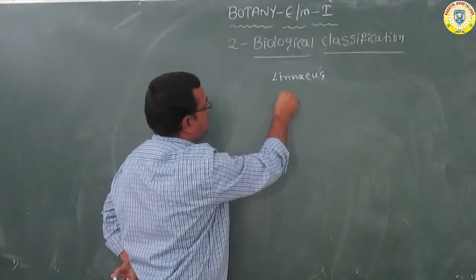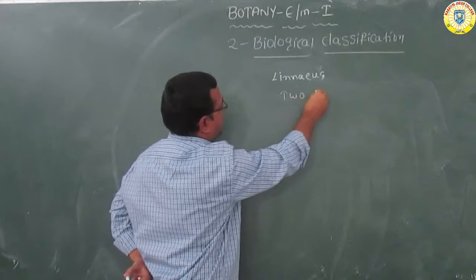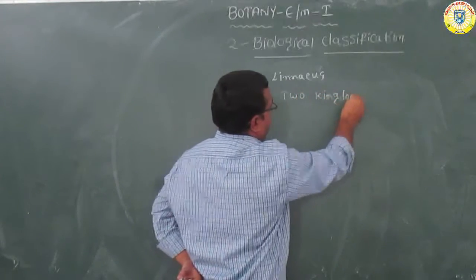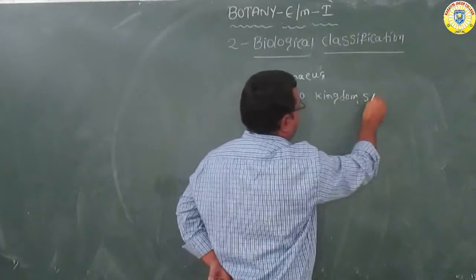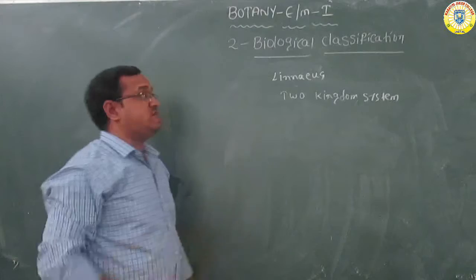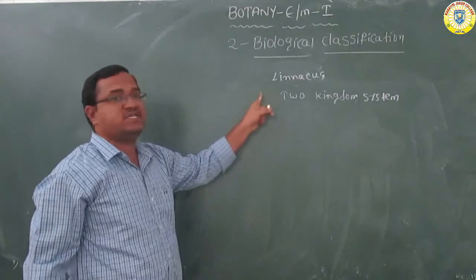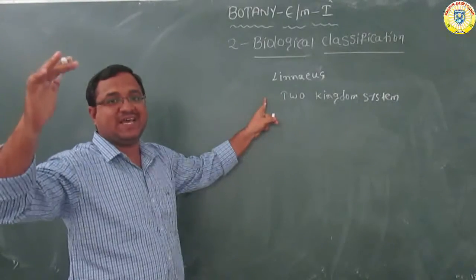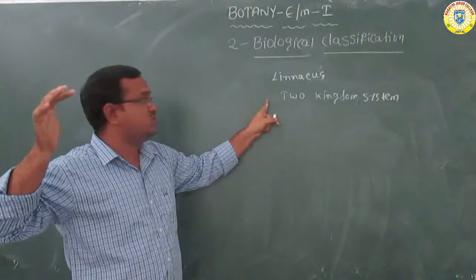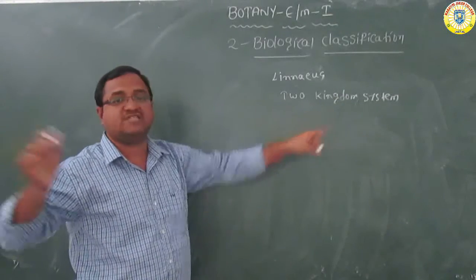What is that? Two kingdom system of classification. According to Linnaeus, all living organisms can be categorized into two kingdoms. So that is called the two kingdom system of classification.